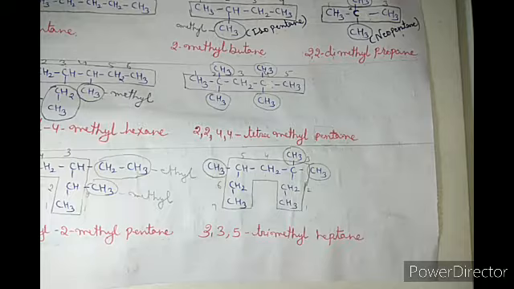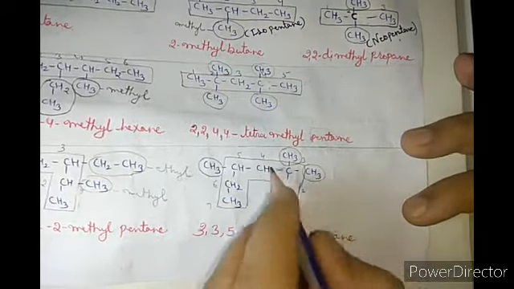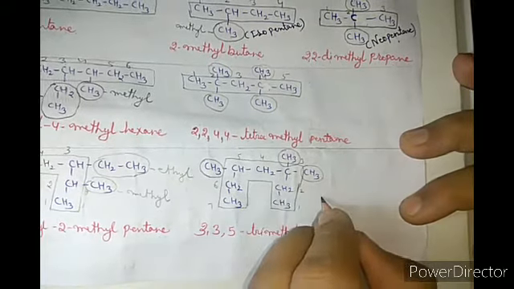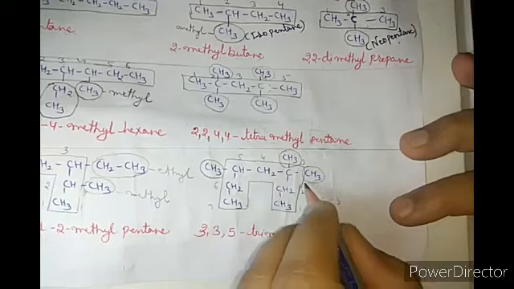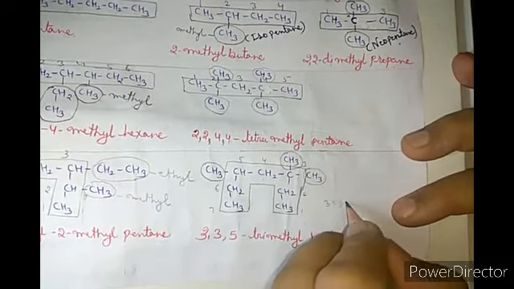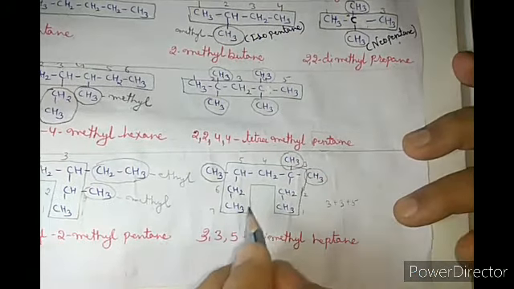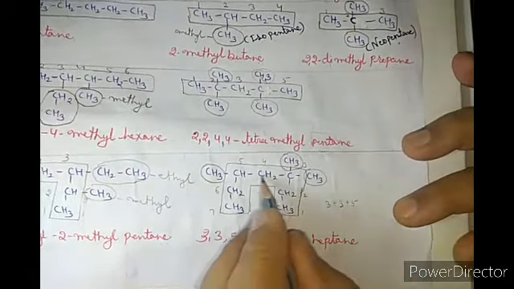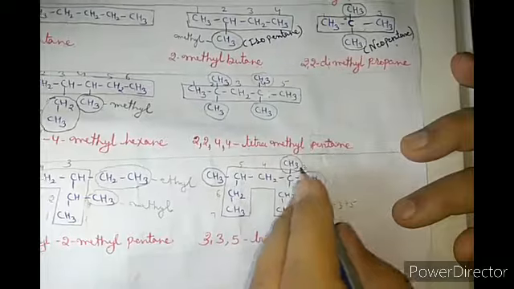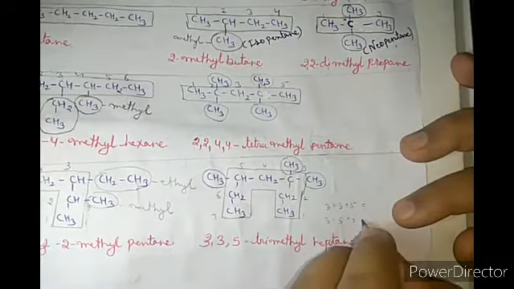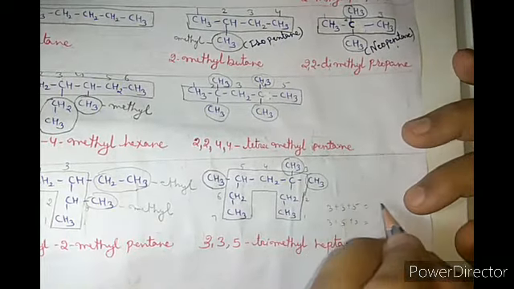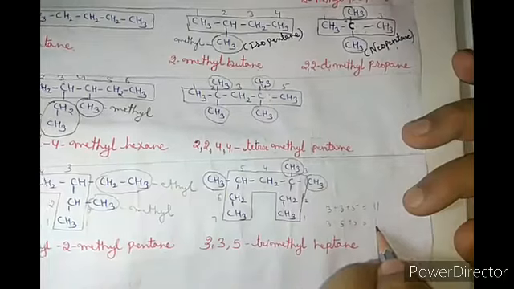So according to the minimum number concept, if I total the positions of the substituents, then from that side the total is 3 plus 3 plus 5. And if I start from that, then 3 plus 4, 5, 5, the total becomes 11. Here the total becomes 13.